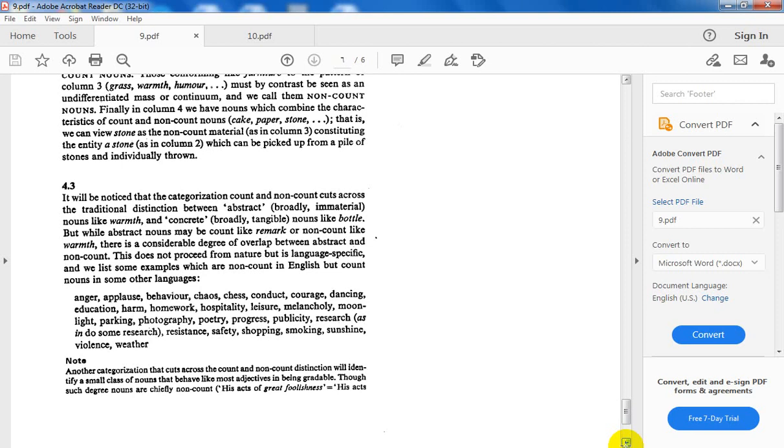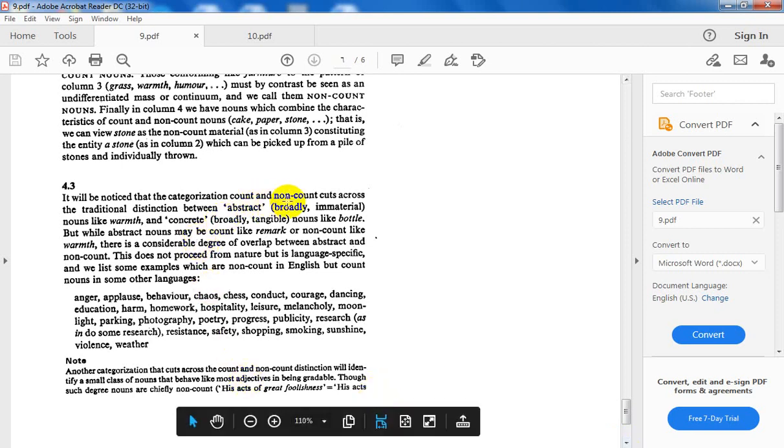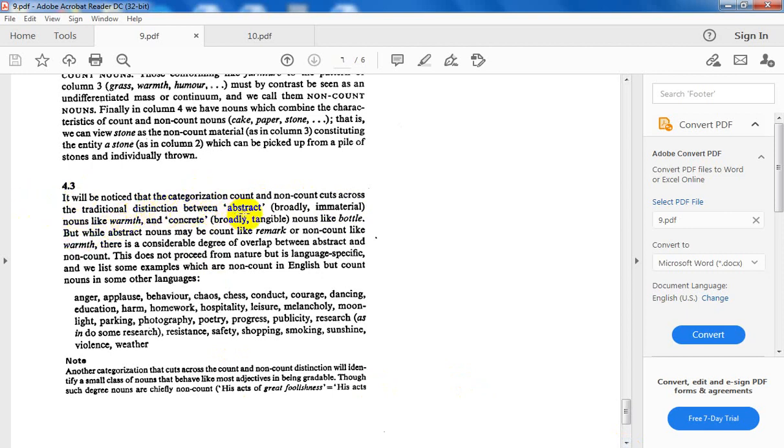It will be noted that the characterization count and non-count cuts across the traditional distinction between abstracts, broadly immaterial, cannot be touched, like warmth, love, beauty, friendship, hospitality. وعندي other class اللي هو concrete اللي هو tangible, can be touched, like book, bottle. But while abstract nouns may be count, like remarks, or non-count, like warmth, there is a considerable degree of overlap between abstracts and non-count.